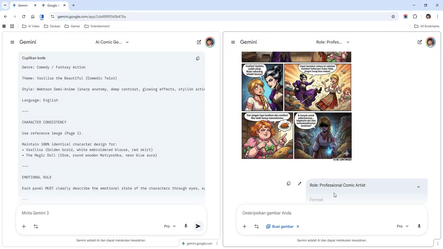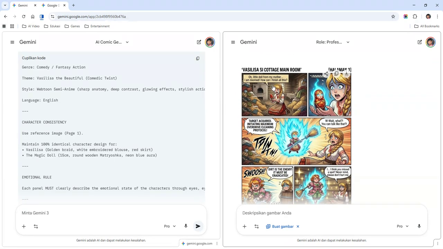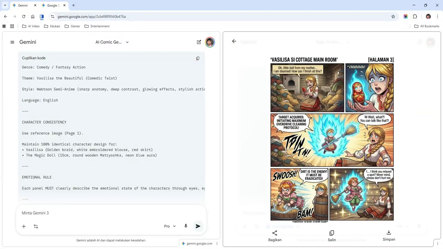Okay, let's see the result, and page 2 is okay, it's done. Now it's in English, but once again this story is in comedy, so it will not resemble the original Russian story. But we can see the character is still consistent, the doll, the character in here. That's what we do if we want to create a comic in Gemini. So everyone, creating a comic with AI is very easy, but it still needs a human to steer which story will be created by the AI.